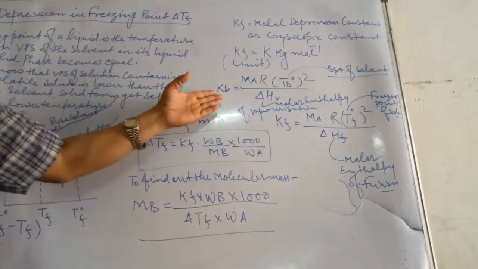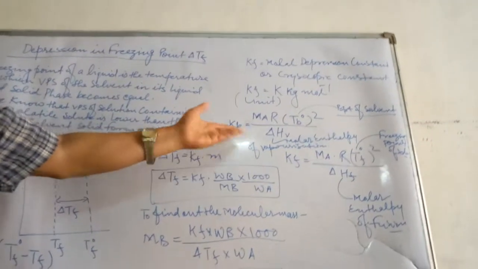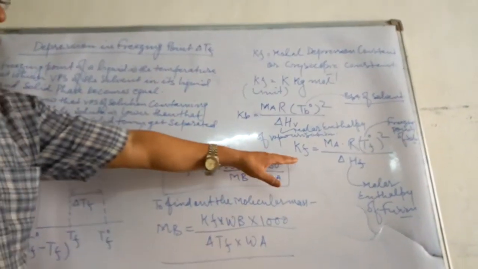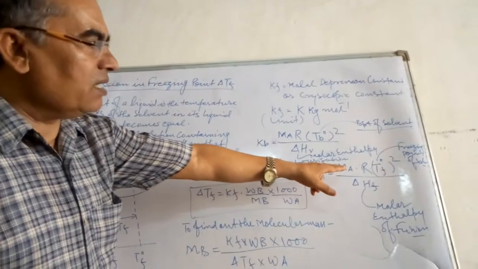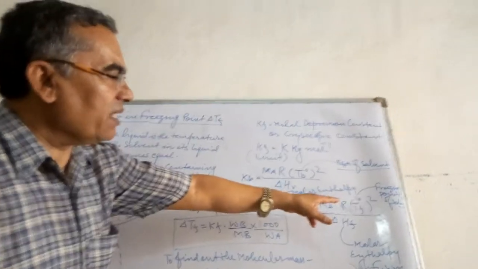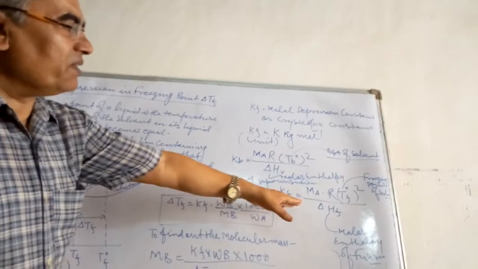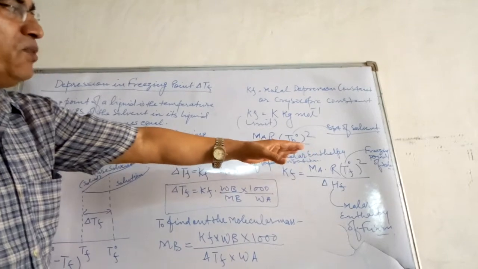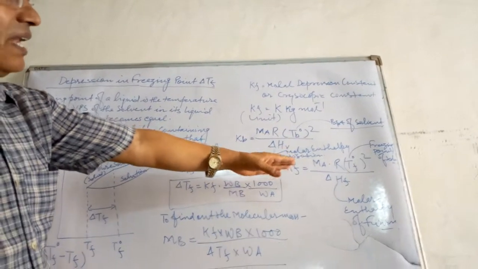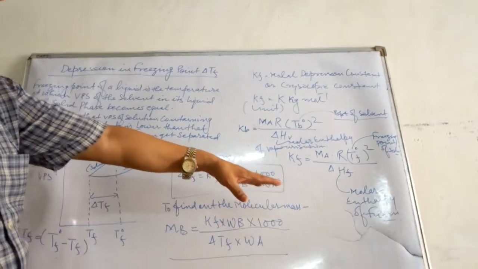In the same fashion, Kf equals Ma into R into T naught f square upon ΔHfus, where T naught f is the freezing point of the pure solvent and ΔHfus is the molar enthalpy of fusion.